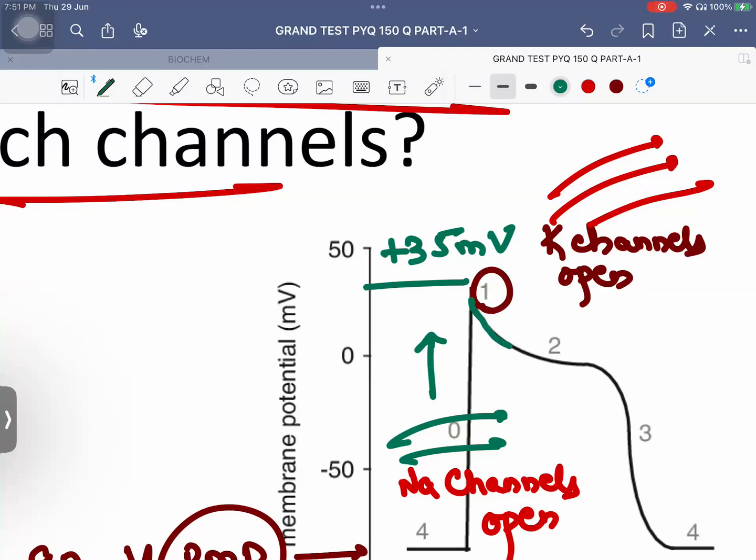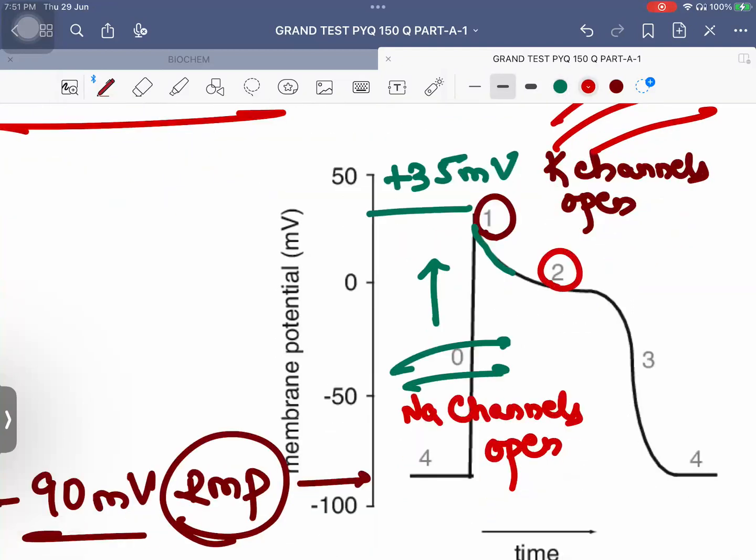But immediately what happens in phase 2? The voltage gated calcium channels will open, and as they open, will calcium enter inside the cell or outside the cell? Calcium influx happens, calcium will start entering inside the cell.